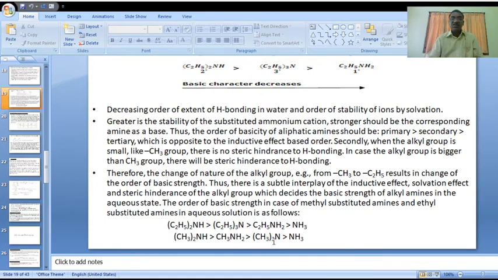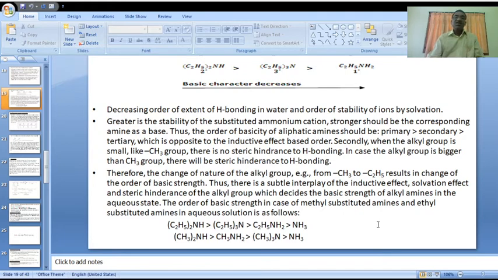When compared among these amines, this is the order. The order may be changed based on alkyl group also. If it is ethyl, the order may be like this. If methyl group is present in the aliphatic amines, the order may be like this.